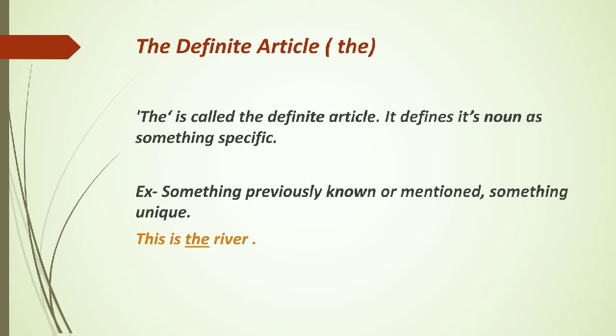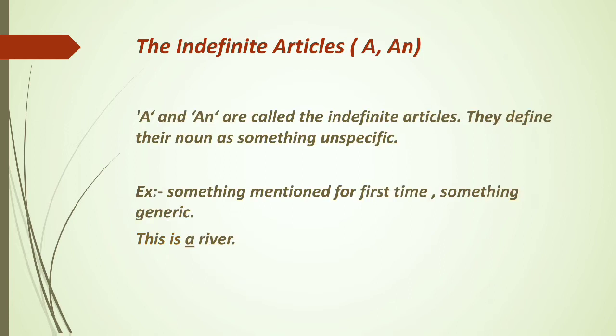Something specific means something previously known or mentioned, something unique, something particular. Just like this is the river means it was previously mentioned that this is the river. Okay, something specific. Now let's see the other, the indefinite articles a and an.